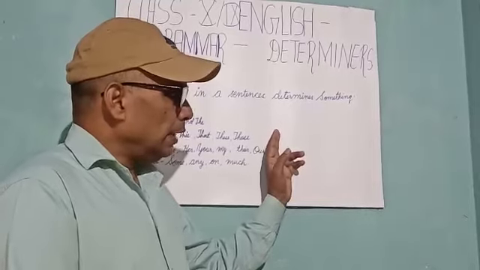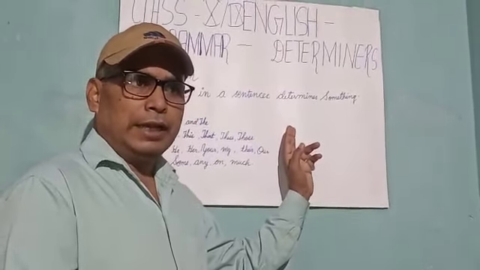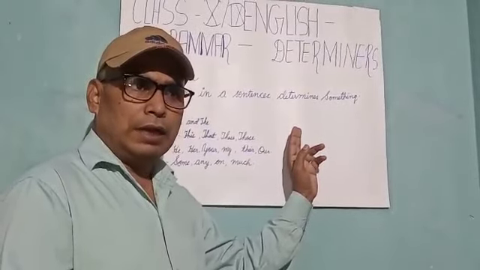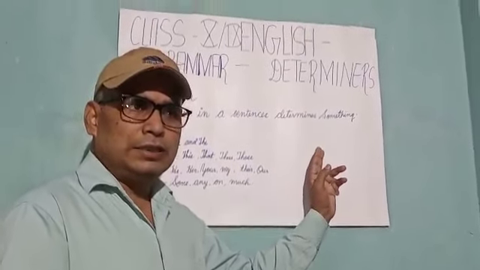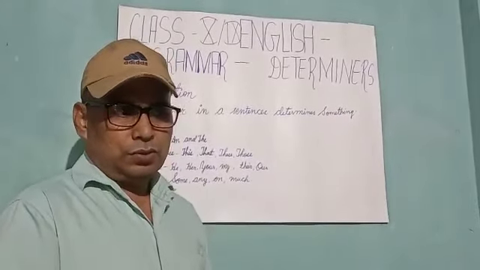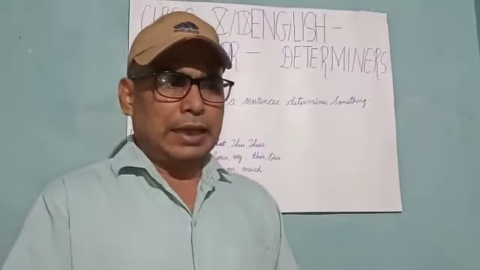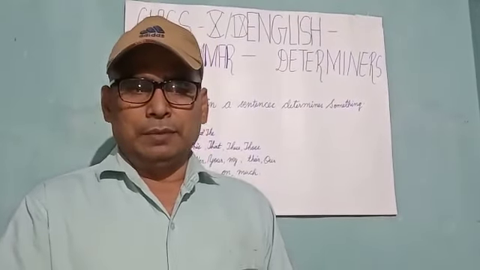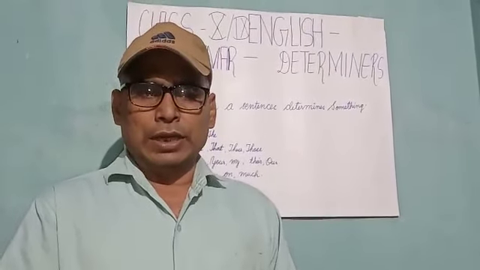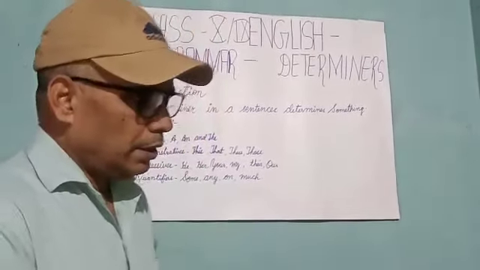You find that a is a determiner, very is an adverb, and thereafter good is an adjective. Sound is a noun. So these three examples make it clear that there may be an adjective as well as an adverb in between determiner and noun.